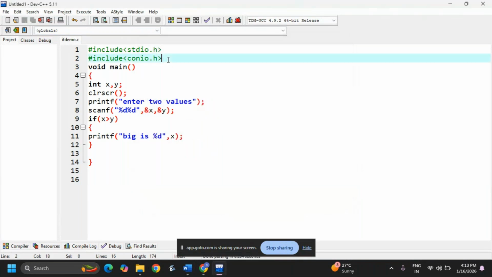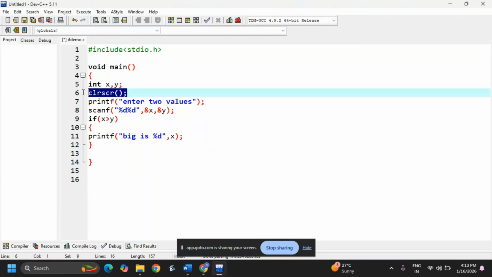Here conio.h is not necessary because I'm not using Turbo C/C++, and clrscr is also not necessary. If you are using Turbo C/C++, then you can use those two lines. Now I'm saving this code.